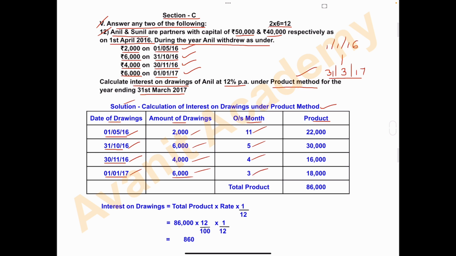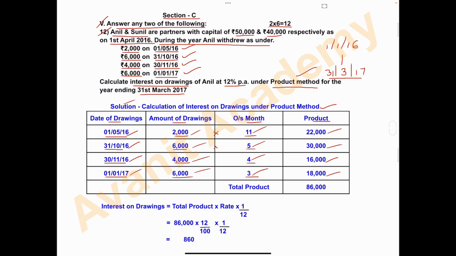Like this, you have to calculate outstanding month. So for the product, what do you have to do? Amount of drawing into outstanding month. So 2000 into 11, you will get 22,000. 6,000 into 5, 30,000. 4,000 into 4, 16,000. 6,000 into 3, 18,000.